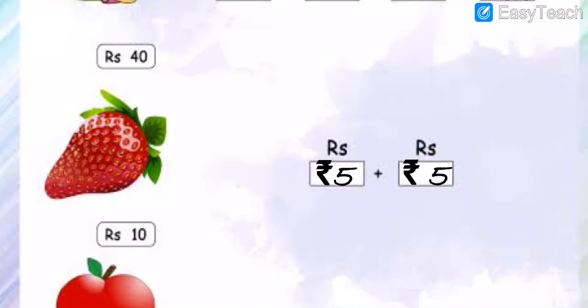It will make 10 rupees. 5 plus 5 is equal to 10. Otherwise, my dear students, I am taking a 10 rupees note only. A single note of 10 rupees. Understood all? Note down this answer, dear, and then we will move on further.